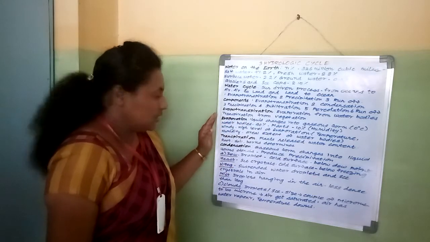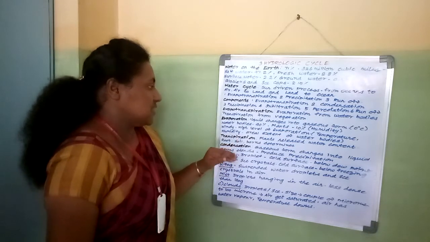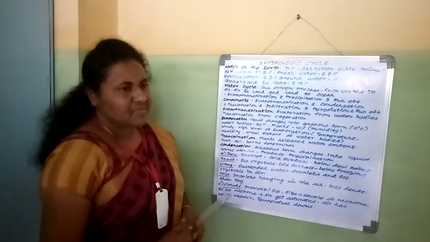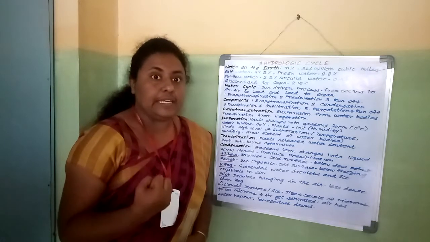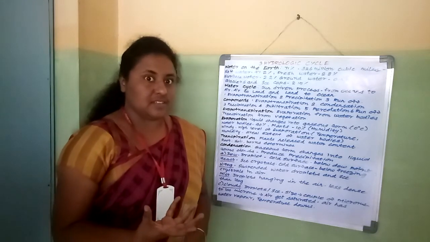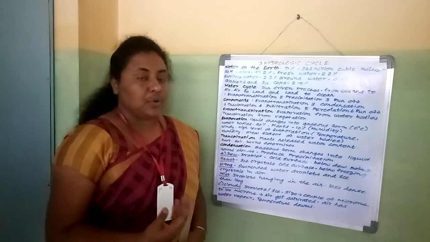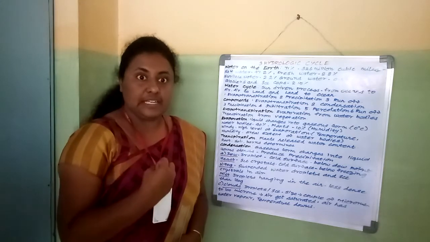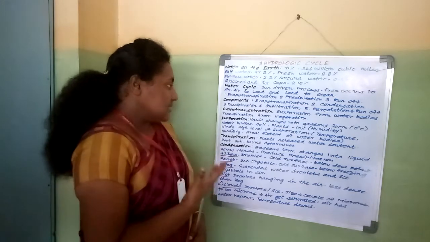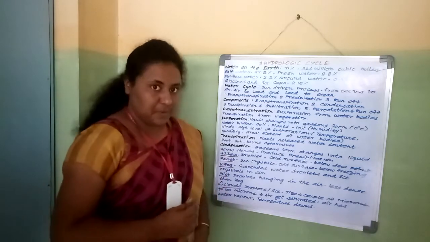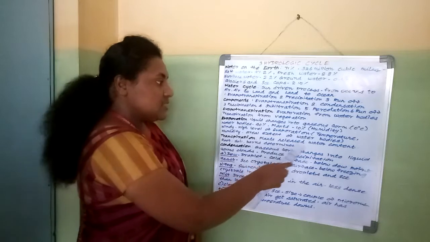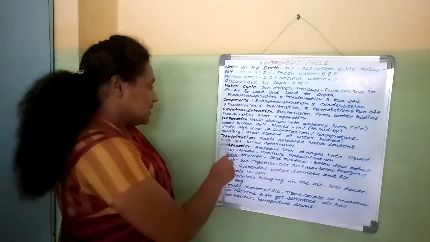Have you understood? Next one is transpiration. Transpiration means what? We all know the plants also have inhaling and exhaling experiences like human beings. As we inhale and exhale, the plants also inhale and exhale. That is called transpiration. Plants releasing water content is called transpiration.